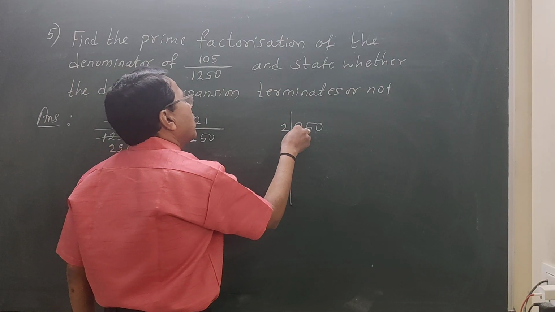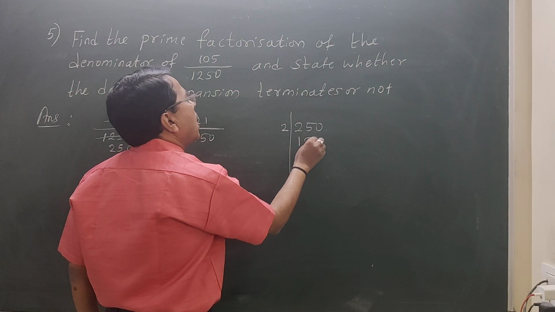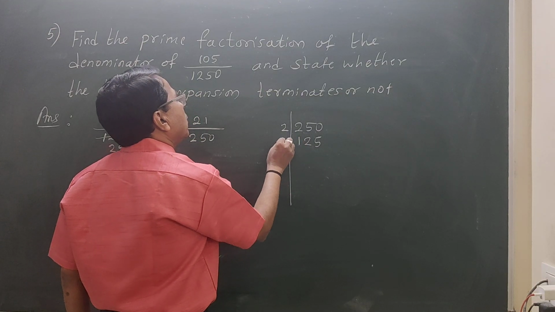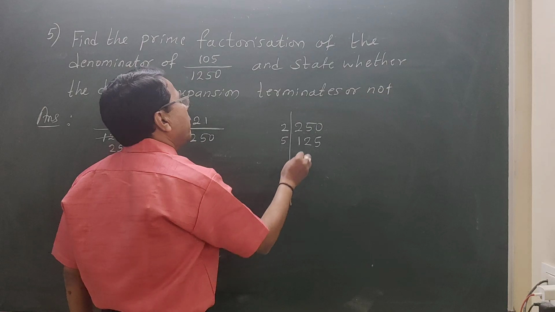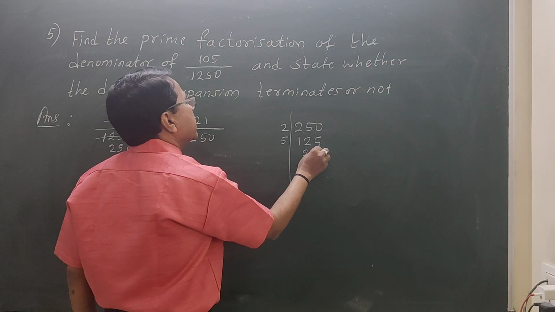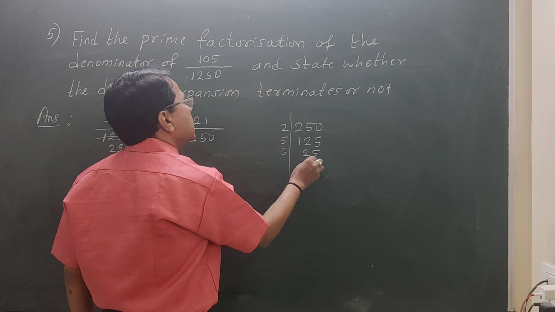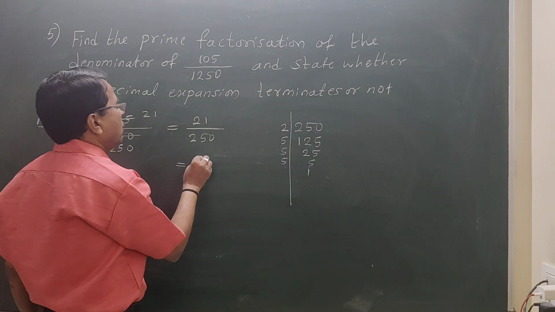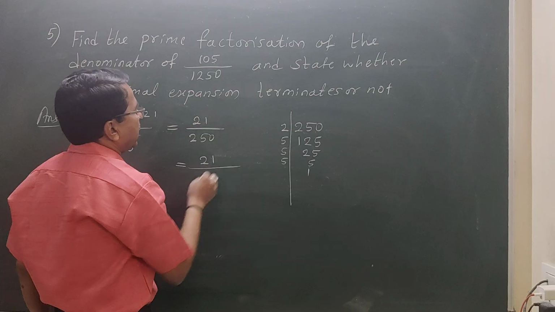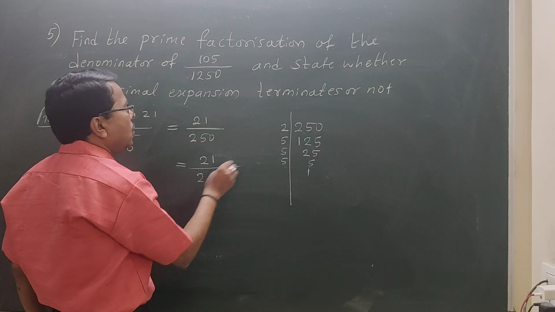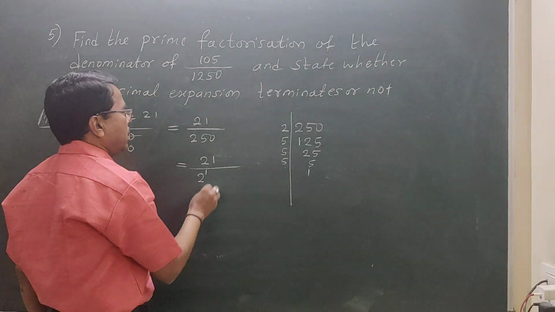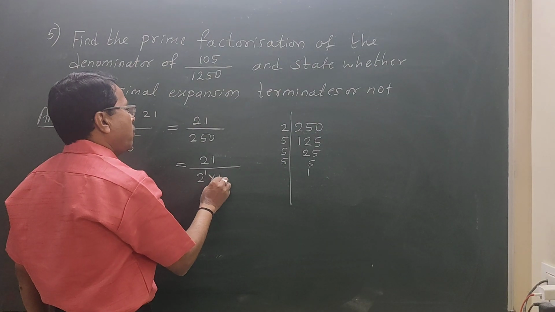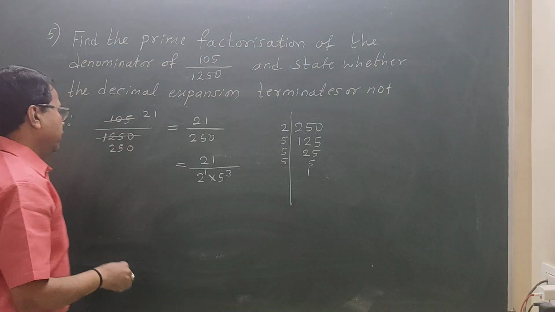Start dividing. 2 1s are 2, 2 2s are 4, 2 5s are 10. Now not divisible by 2. Start with 5. 5 2s are 10, 5 5s are 25, 5 5s are 25, 5 1s are 5. So this is equal to 21 divided by 2 appeared one time, 2 raised to 1, 5 appeared 3 times, 1, 2, 3, so 5 raised to 3.